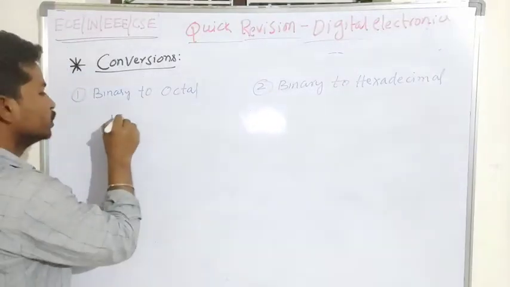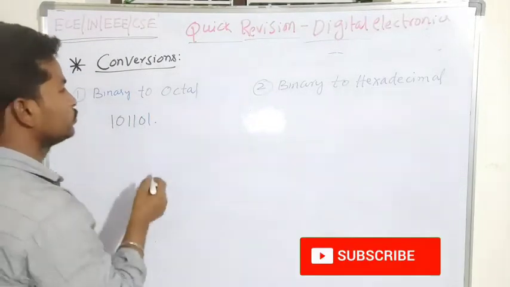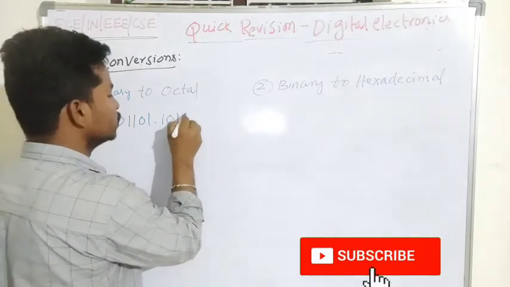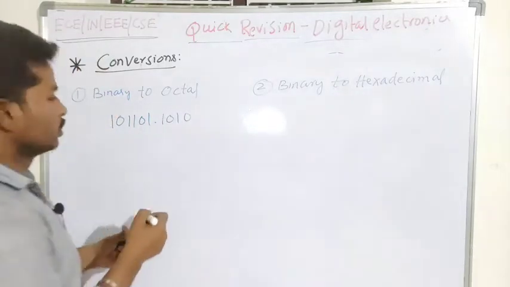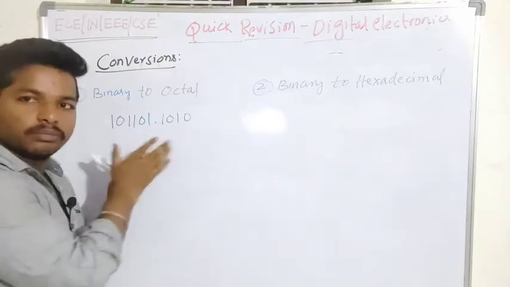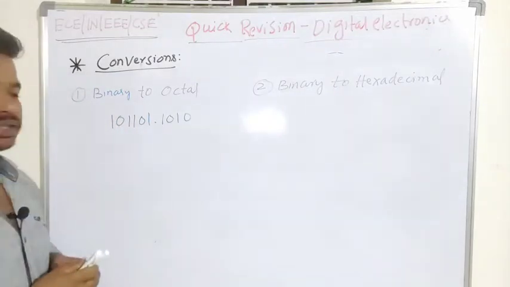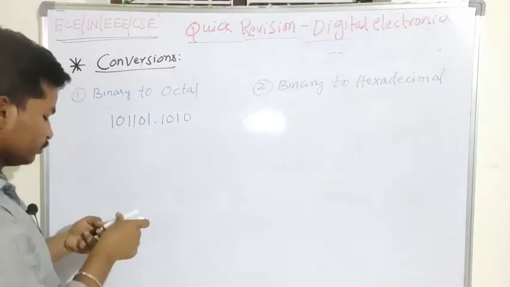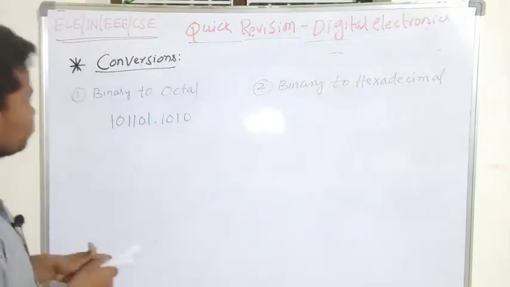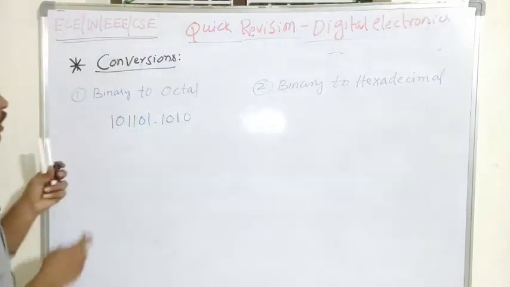I will take 101101.10101. So to convert this number into an octal number system, I have to take a different color marker.